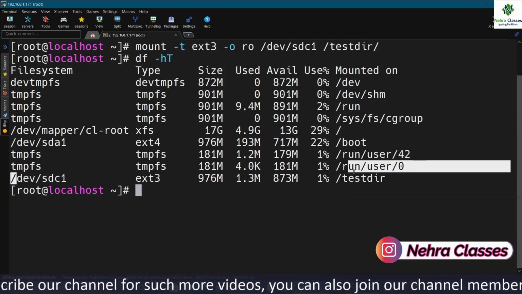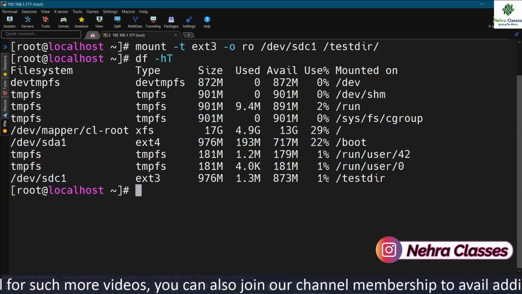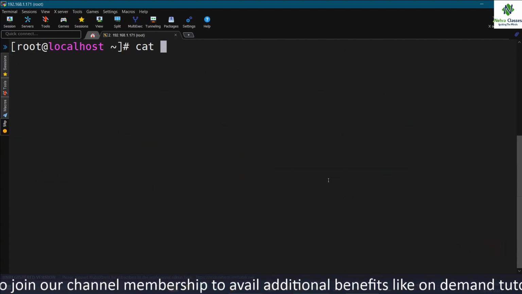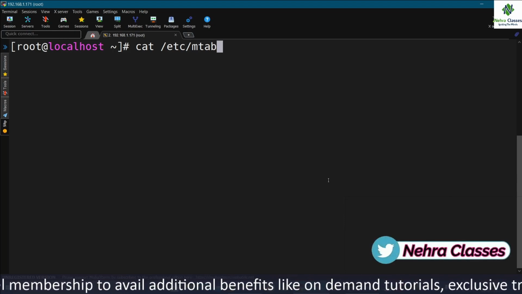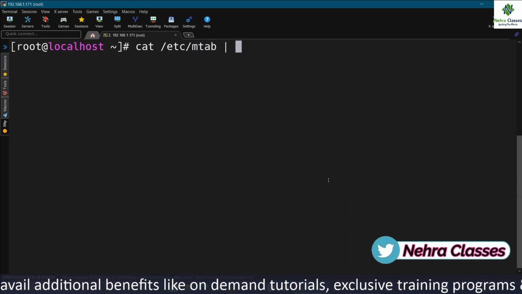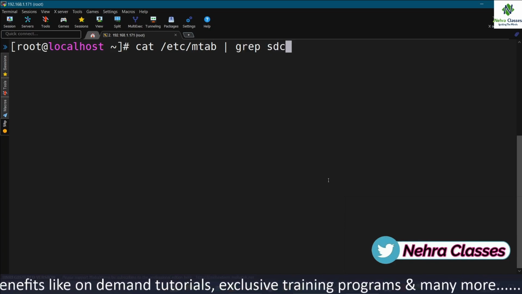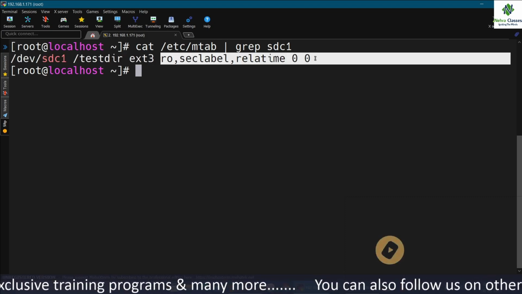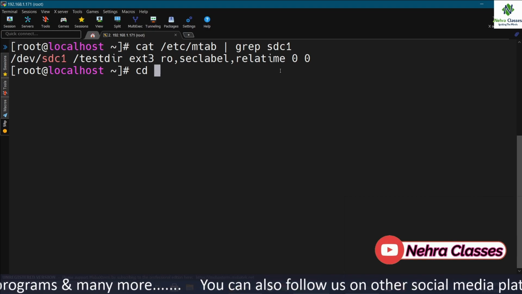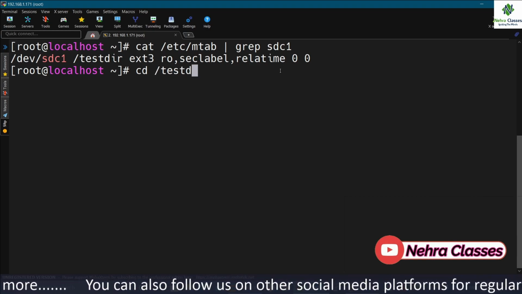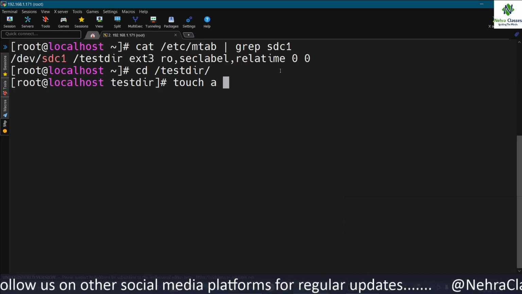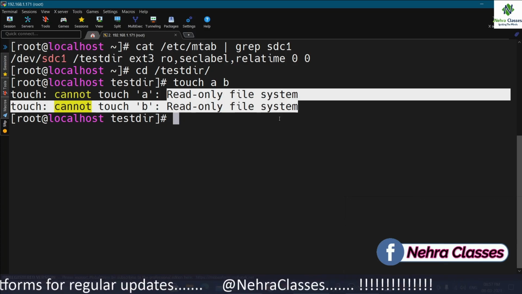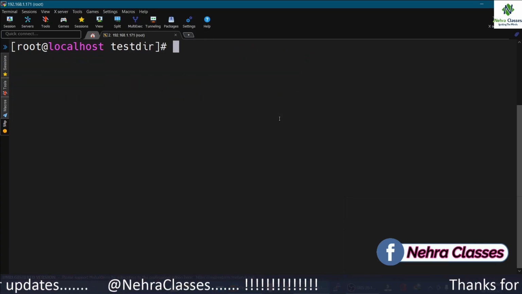You can have a look at this. It is mounted, and if we need to check, we can execute the cat /etc/mtab command, and there we can grep sdc1. Have a look at this. So it is mounted as read only. If we go to this /test_dir directory and try to create a file there, it won't allow you. It will say that the file system is read only. So in this way we can mount a file system as read only.